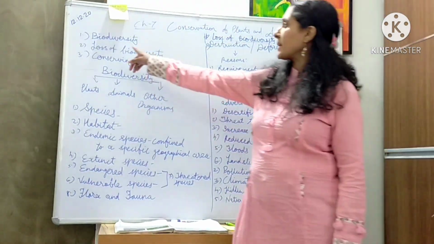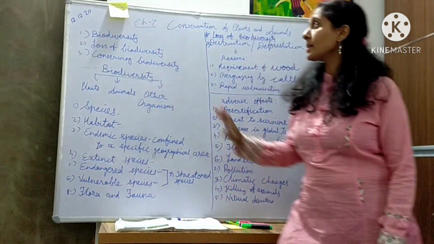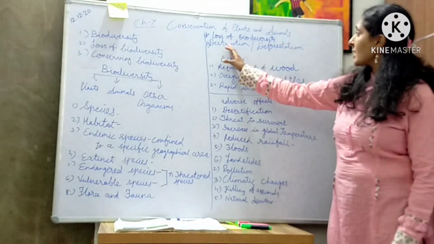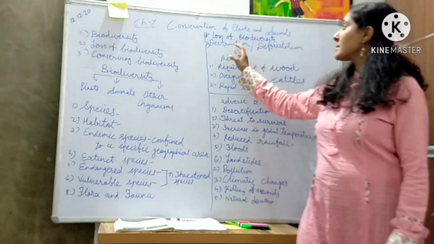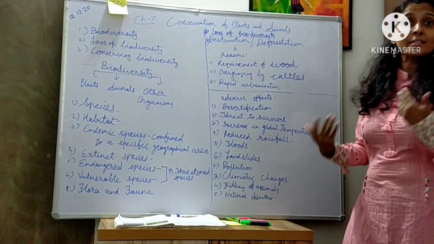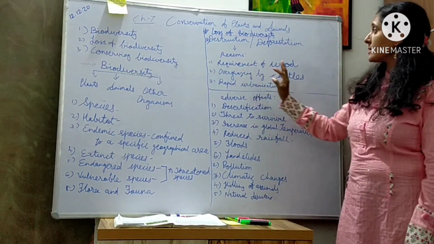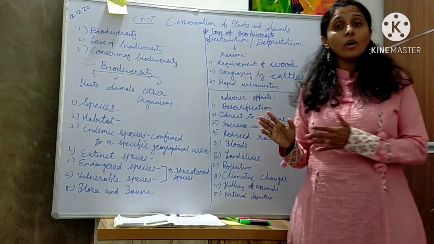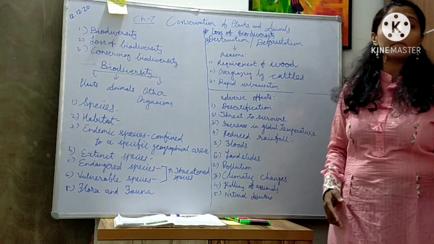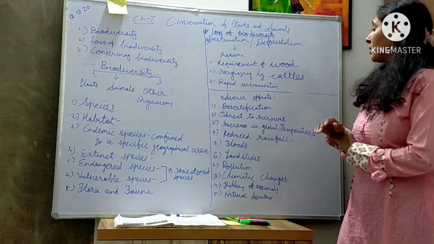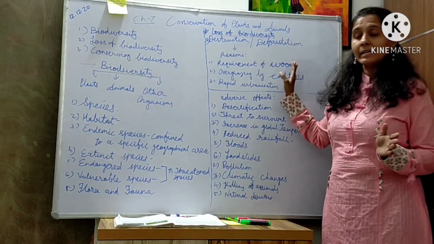Now the second topic is loss of biodiversity. Loss of biodiversity has many reasons. First, we have deforestation or destruction of forests. Why do we destroy the trees? There are many reasons for this. The first main reason is the requirement of wood. As we all know, wood is necessary for making paper, furniture, ships, boats, etc. We cut trees on a large scale, right?